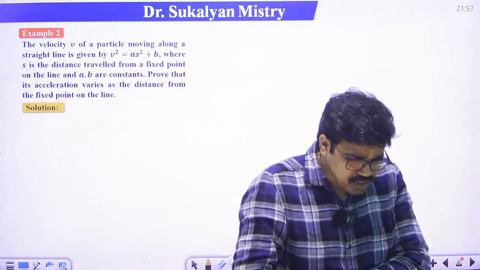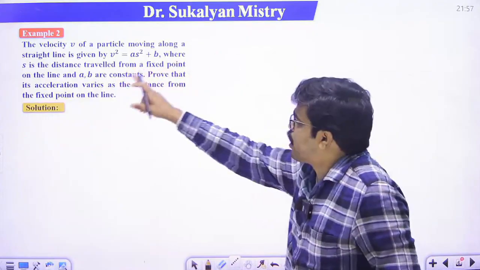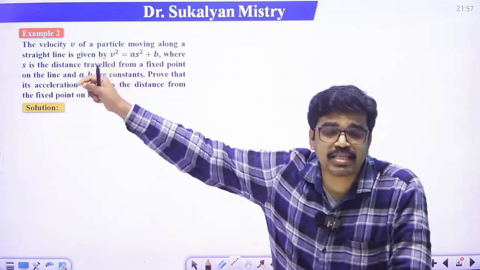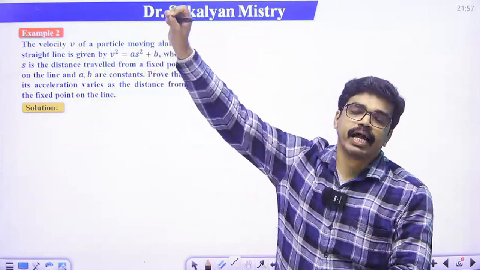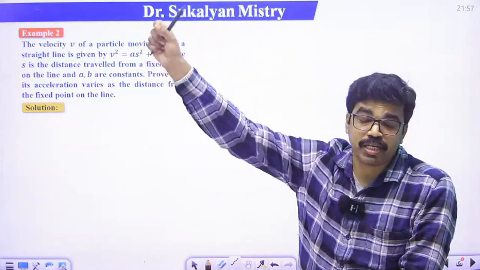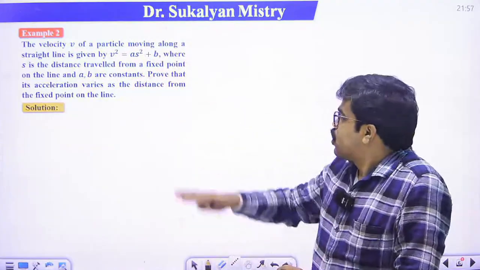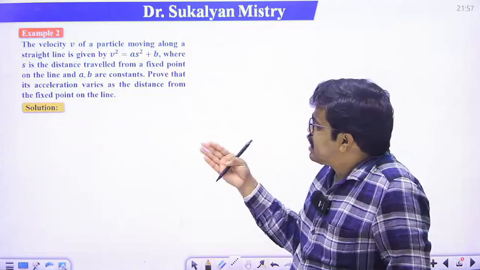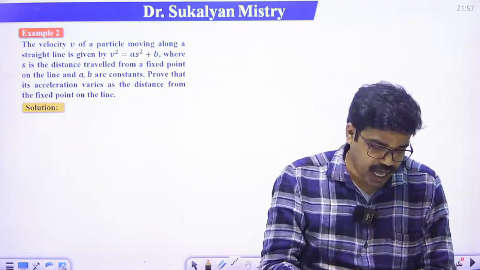Here s is the distance traveled from a fixed point on a line. That means s is the displacement of the particle. A and b are constants. Prove that the acceleration varies as the distance from the fixed point on the line.